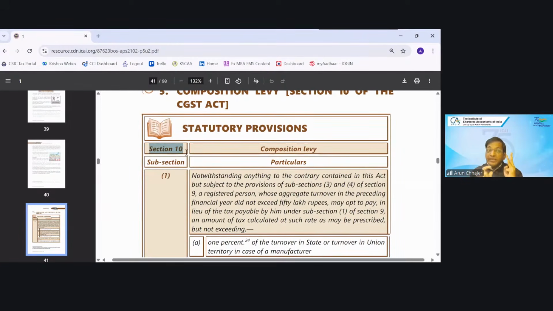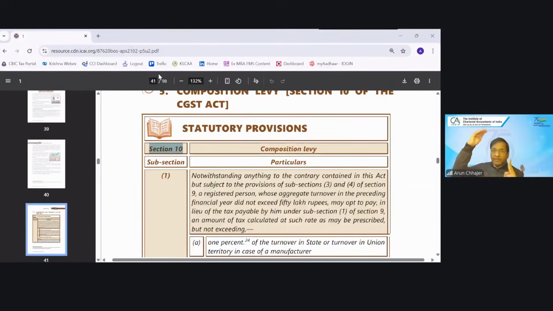Can you quickly tell me, if I am a trader, manufacturer or restaurant, I can provide the service up to what amount? 10% of turnover or 5 lakh, whichever is higher, correct? Yes, absolutely correct. To that amount, I can provide any service.